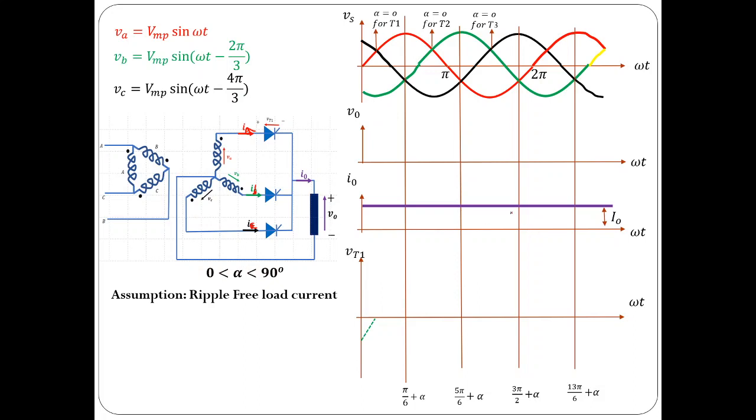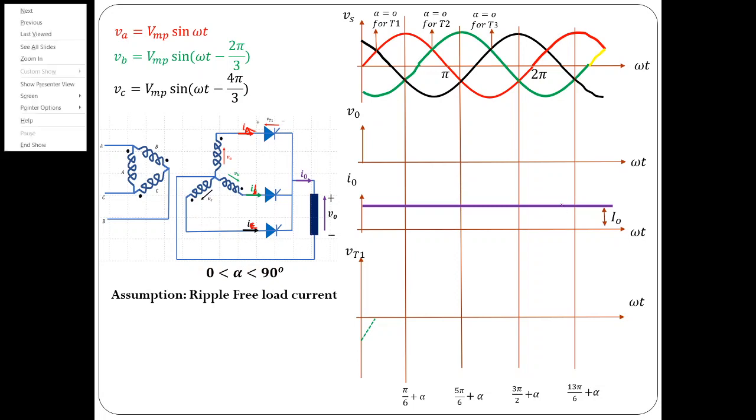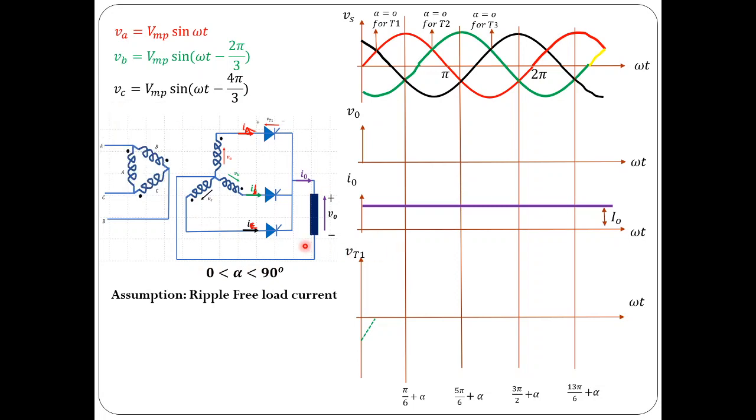So now current is assumed to be ripple free, because load is highly inductive in nature. Now alpha is taken 0 to 90 degrees. So for simplicity, let me take alpha equal to 60 degrees, that is pi by 3 radians.